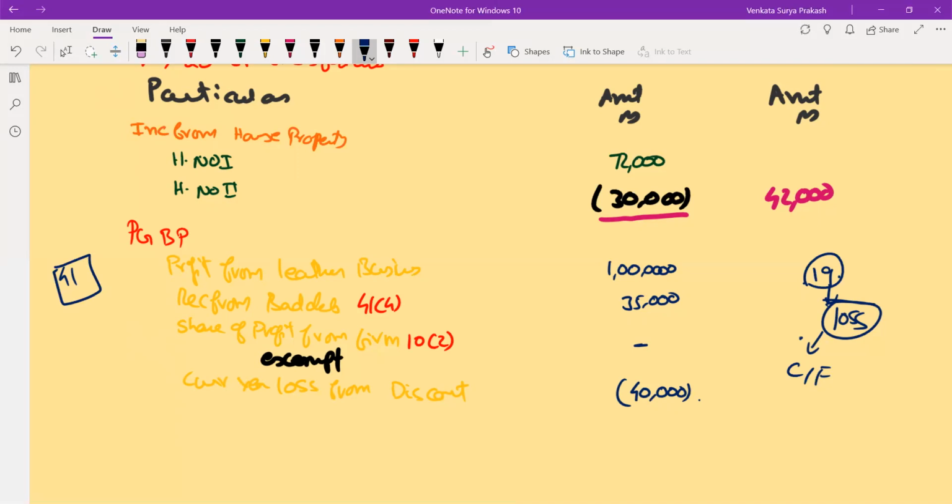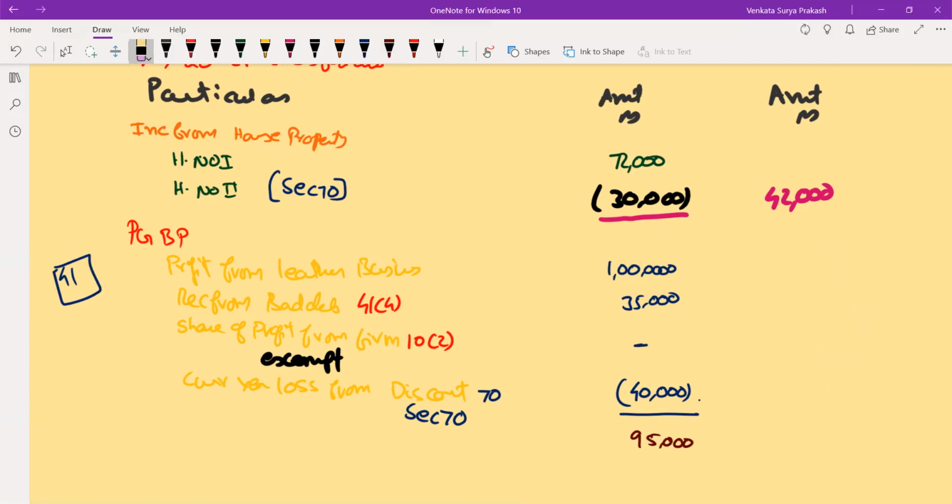So that is the reason to prevent this. Say, what is the guarantee that from this business I will get an income? There is no guarantee. So that's the reason what I'm doing: in the current year, as per section 70, we are adjusting this. Even this also you are doing as per section 70. Now, this 40,000 will be adjusted. So if I adjust this 40,000, you still have 95,000 rupees as your income.